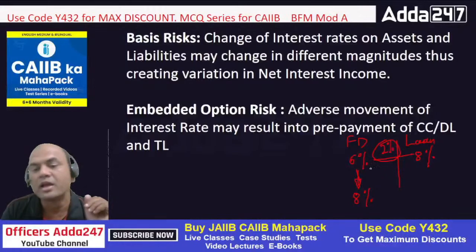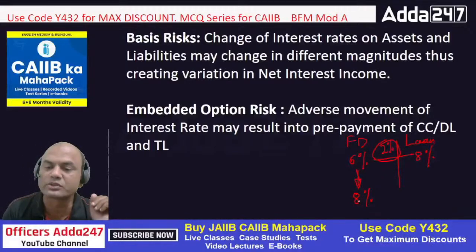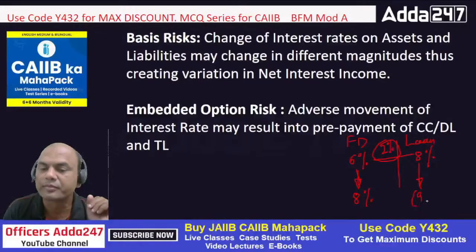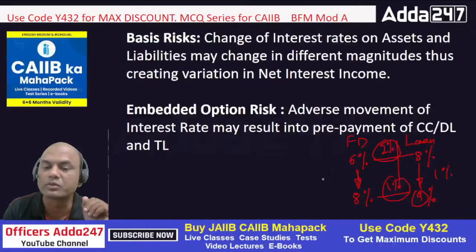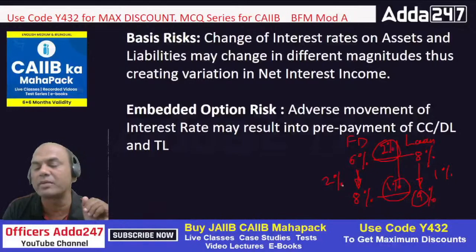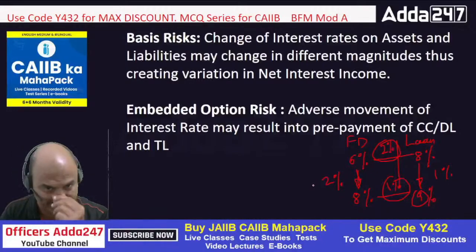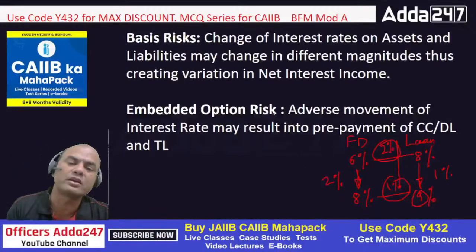2% was my income. Now the FD rate rises from 6 to 8, but the loan rate rises from 8 to 9 only. So now what am I earning? Only 1%. So this is known as my basis risk. When the rate of interest on deposits and loans change in different magnitudes, this has increased by 1% and this has increased by 2%, it is known as a basis risk.